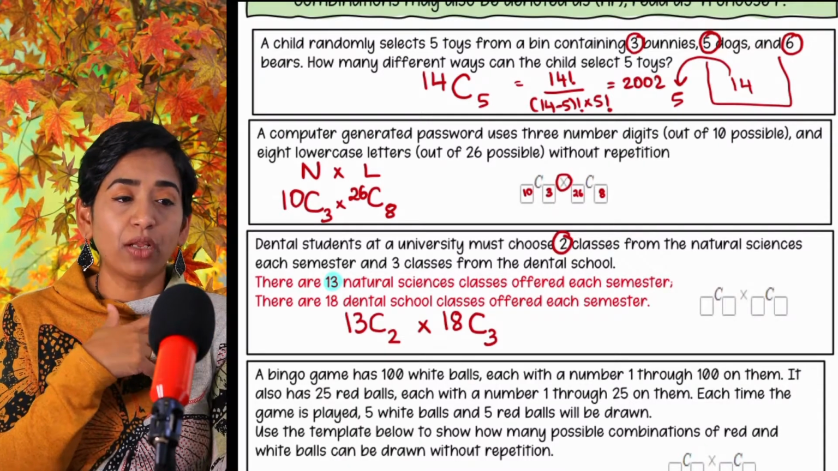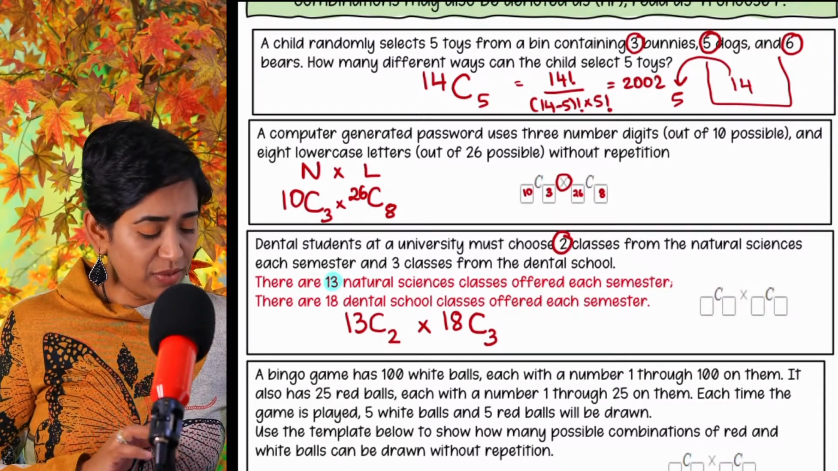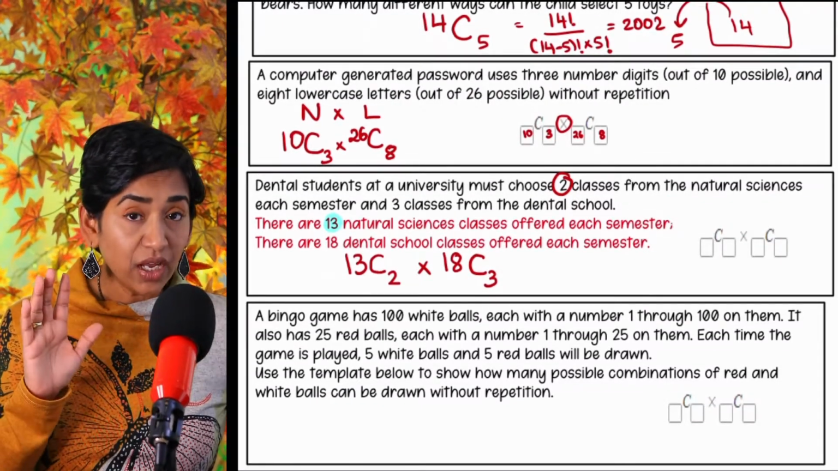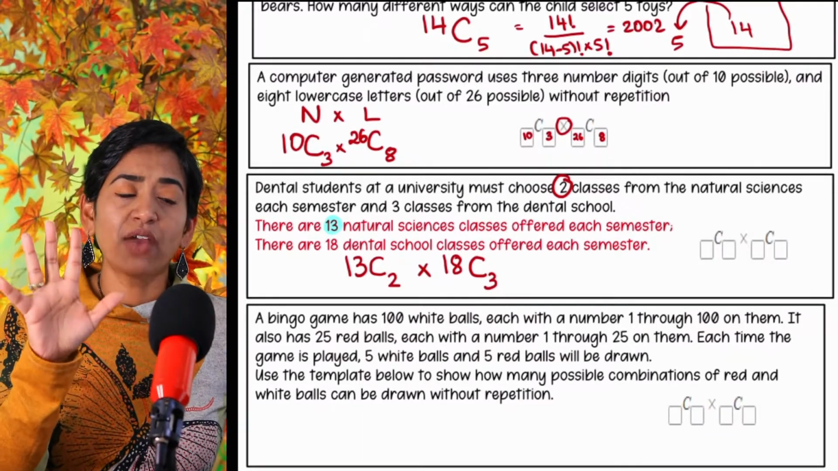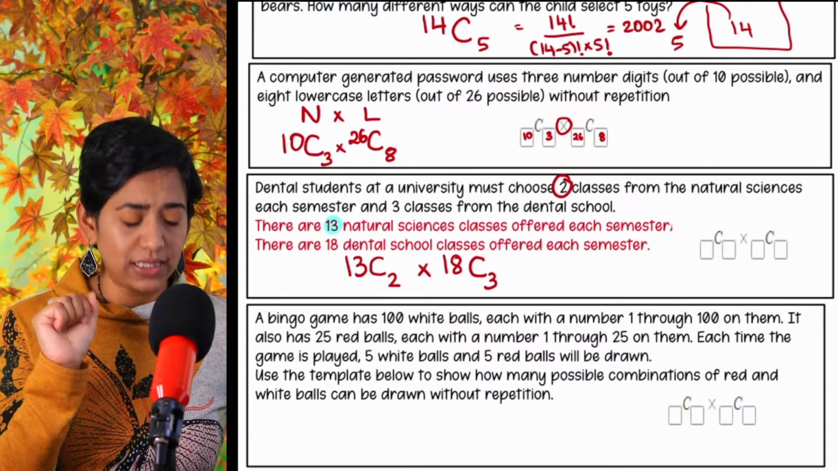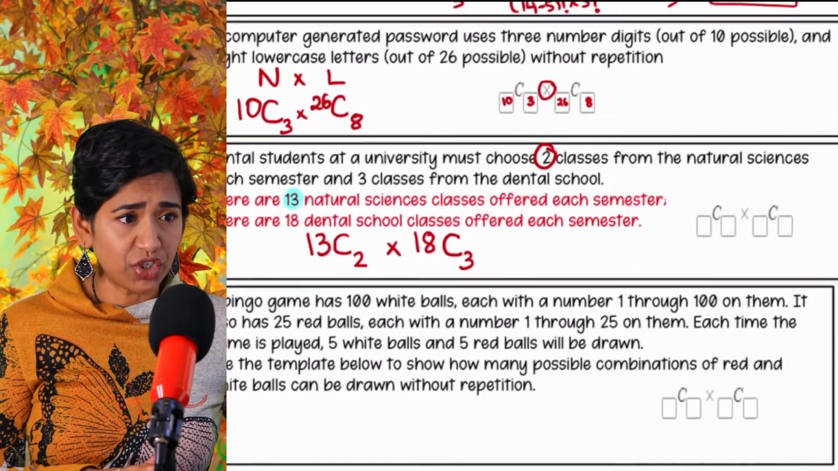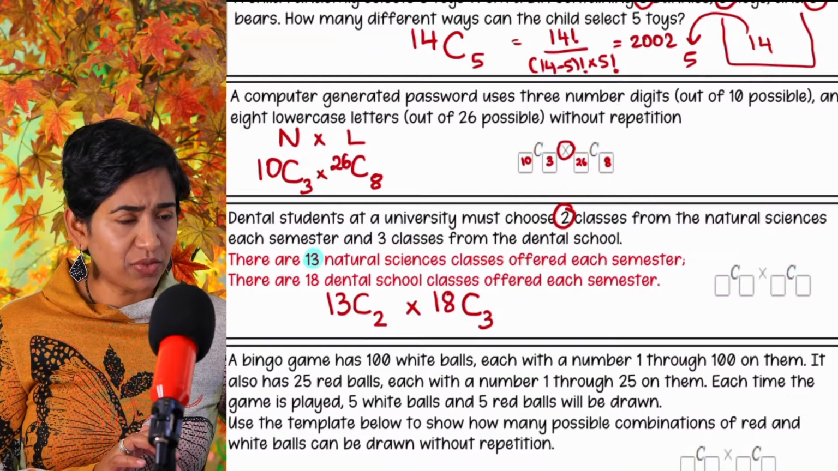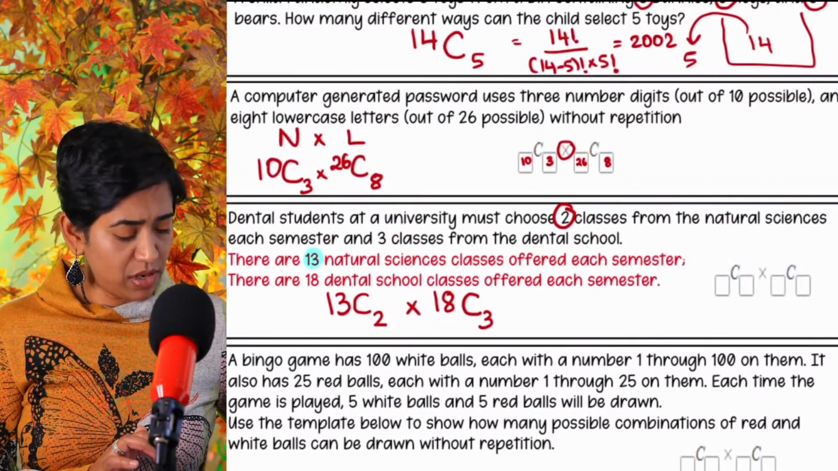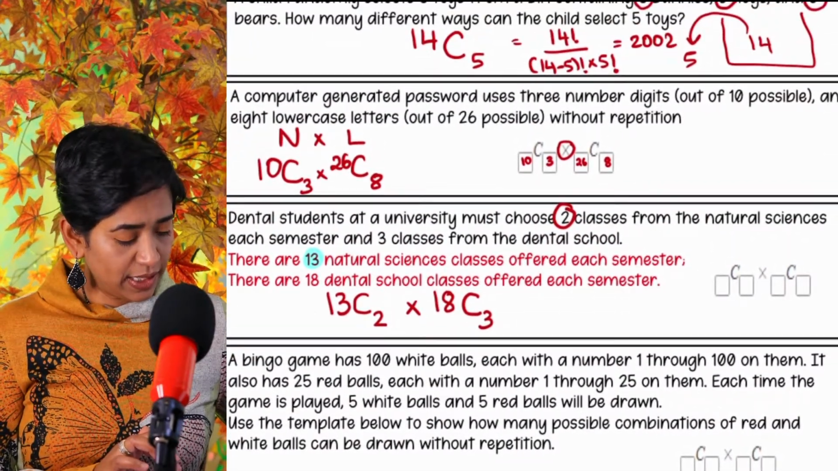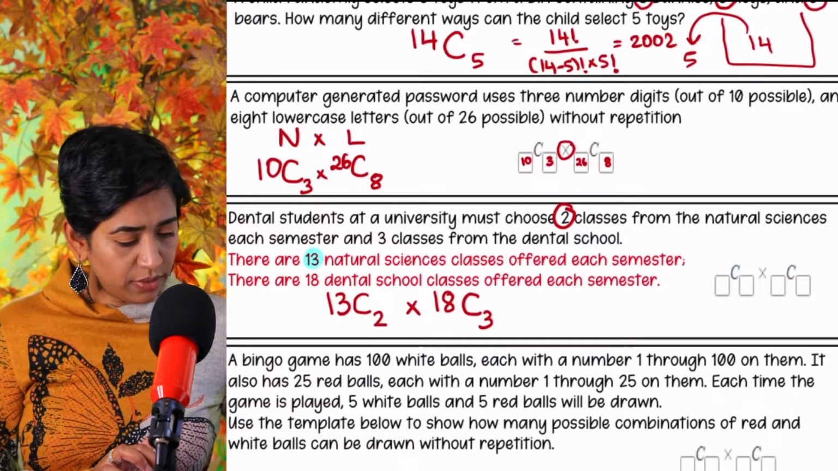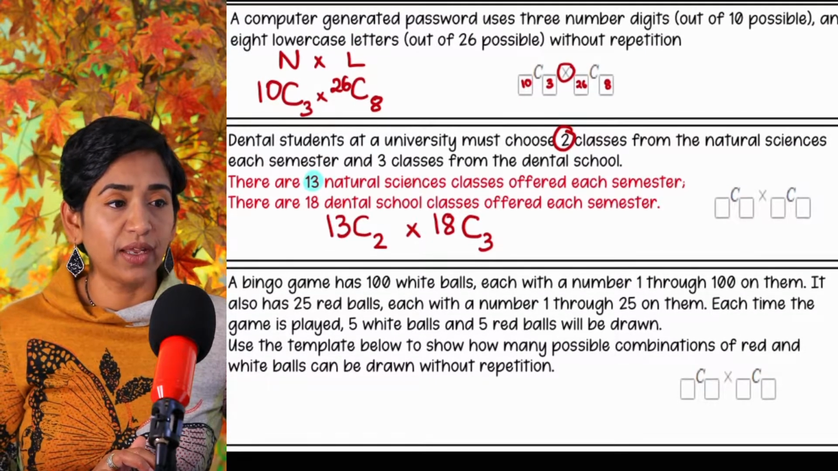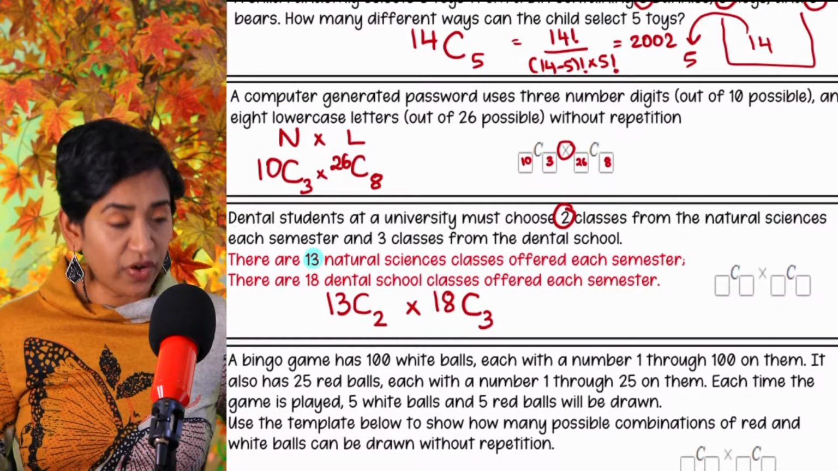They said use the template below. That's very nice of them. They ask us to use the template below to calculate the answer. Again, what am I doing? I am drawing 5 red balls and 5 white balls, without repetition, keep in mind. I'm just going to put this here and move this up as much as I can. This is not letting me do that. All right, so that's fine.